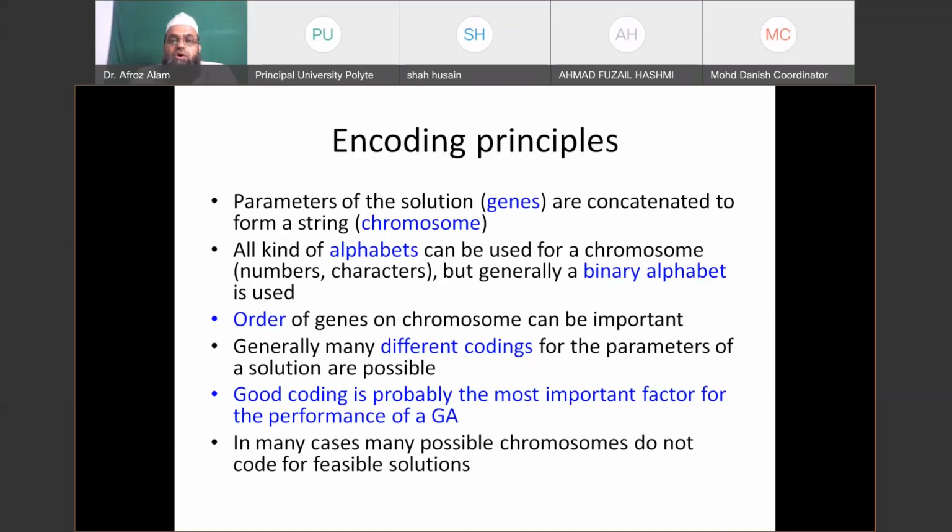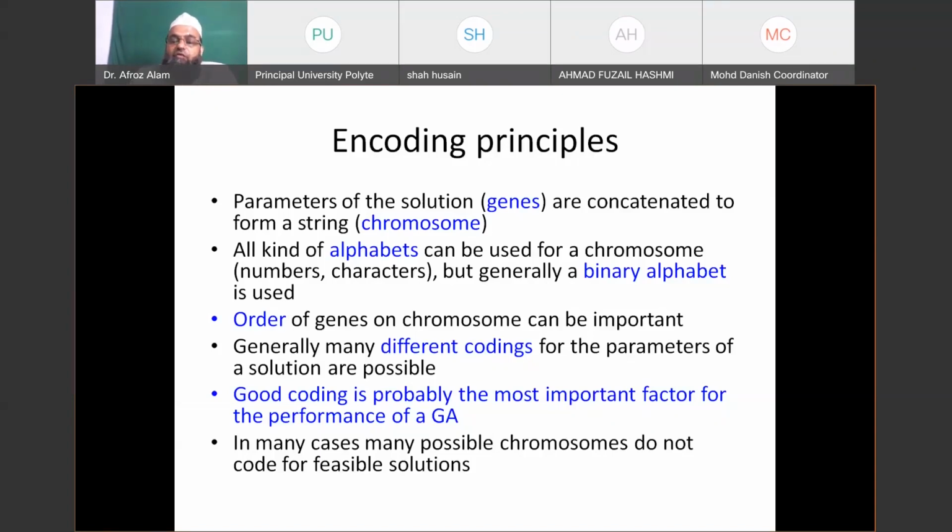All the genes corresponding to your 100 variables will be concatenated to form a chromosome. And this one chromosome will be nothing but a set of 100 variables, x1, x2, x3 up to x100, which are unknowns for which you are going to solve your problem. And this set of 100 variables will represent a chromosome.